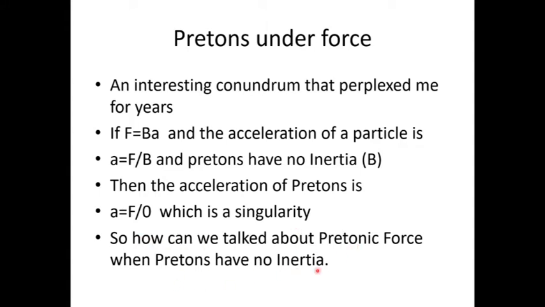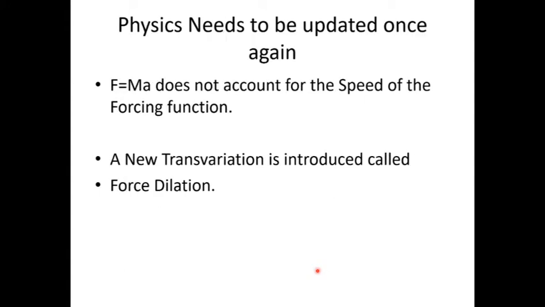That bothered me, but I finally came across a solution to this. What we need to do is update physics once again. What I found out is that F equals ma is a very simplistic thing for very low velocity systems, for what we say are non-transvariant systems, which we used to say were non-relativistic systems.